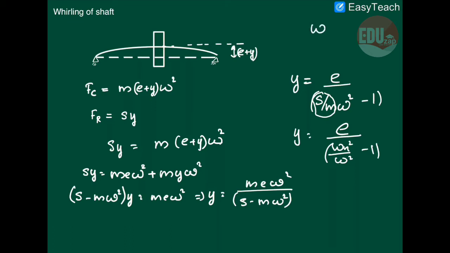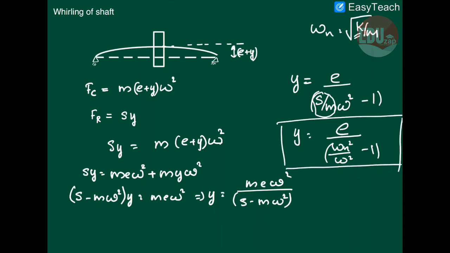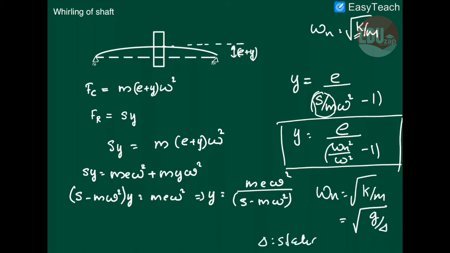We studied in vibration that omega n is given by root of k by m, but here S denotes the stiffness. So from the symbols we can write it like this. One more equation you have to remember: the natural frequency is given by root of k by m. And from the static deflection, we know one more thing, that it is root of g by delta, where delta is the static deflection.